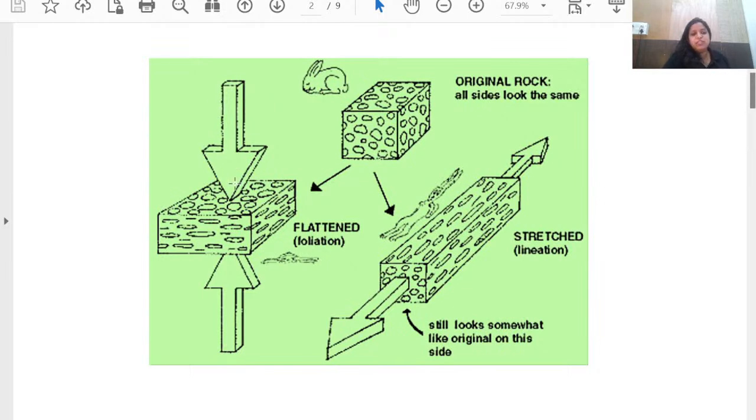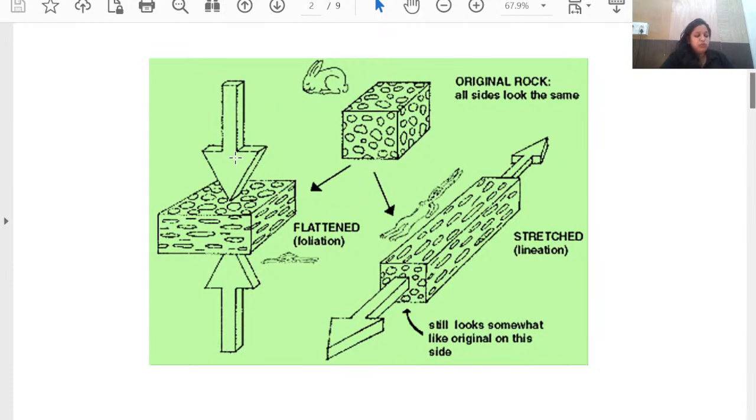The sense of shear is the direction of movement. Foliation takes place when sigma 1 is greater than sigma 2, which is almost equal to sigma 3. That is the condition for foliation to take place. Flattening of a planar formation takes place, and all the sides will look different, stretched apart.